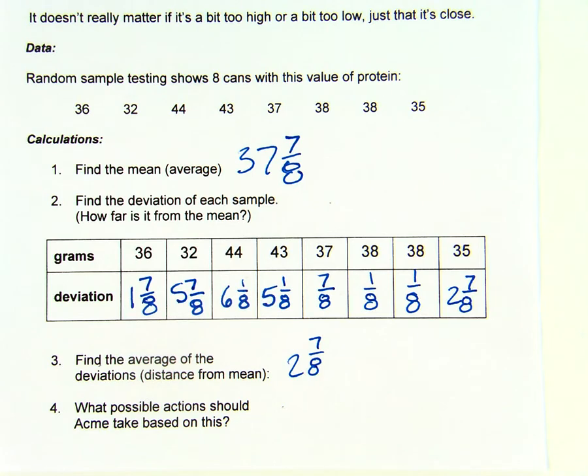In math, however, it's mean absolute deviation. And mean absolute deviation tells us how far spread data is. It's one of those data analysis tools that we use to get an idea of what our data means. So again, mean absolute deviation tells us how spread out the data is.